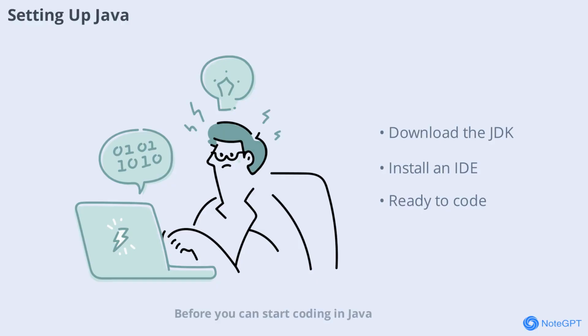Before you can start coding in Java, you'll need to set up your development environment. This involves downloading and installing the Java Development Kit, or JDK, which includes everything you need to write, compile, and run Java programs. You can download the JDK from Oracle's official website. Once installed, you'll also want to choose an integrated development environment, or IDE, such as Eclipse or IntelliJ IDEA, to make coding easier and more efficient.